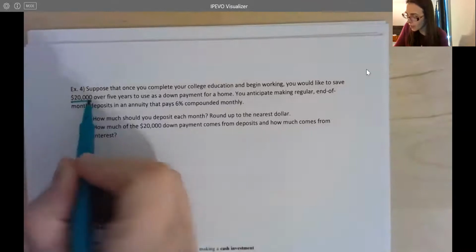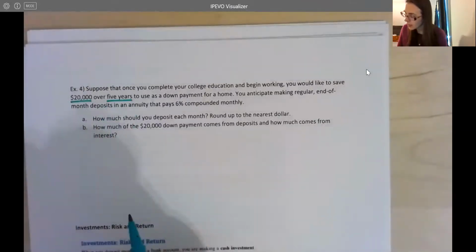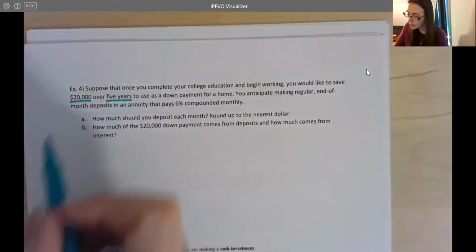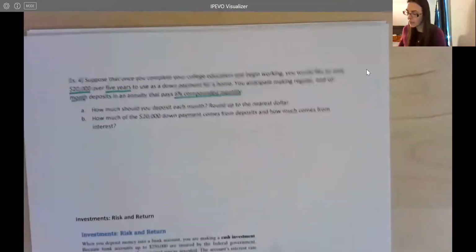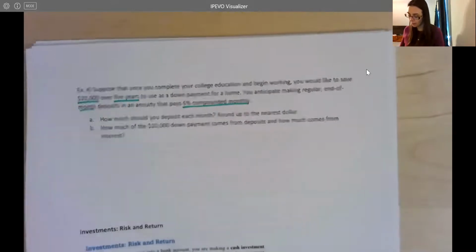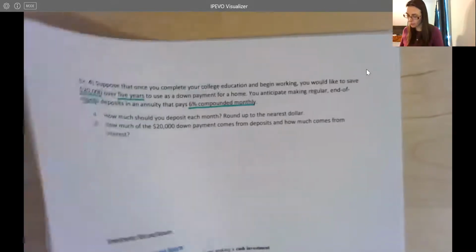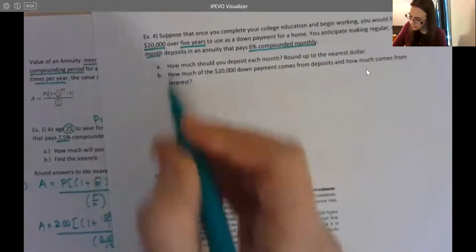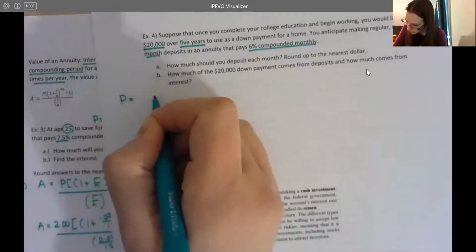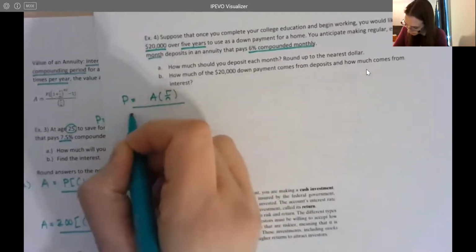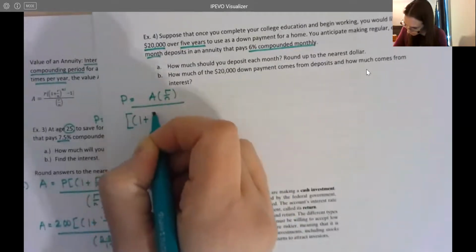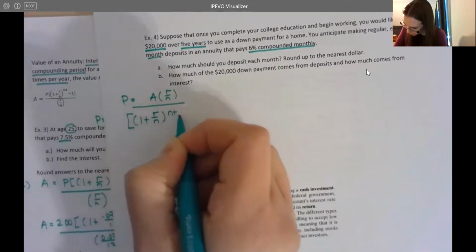All right, so we want $20,000. We want 5 years. You're going to make regular end of the month payments, so we're doing this monthly, and 6% compounded monthly. How much should you deposit each month? So let me go back and find our formula here. I'm just going to rewrite it. And now I'm going to plug in my values.